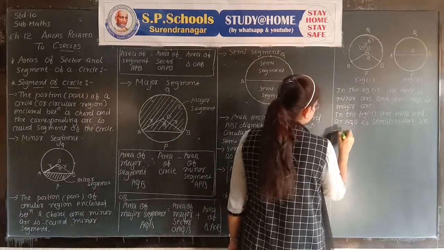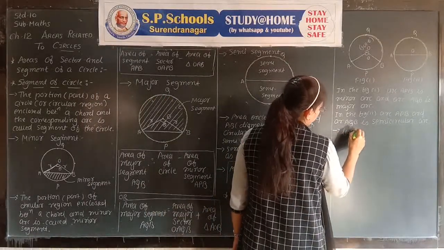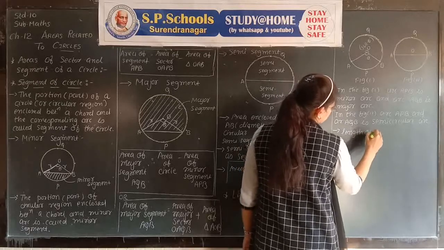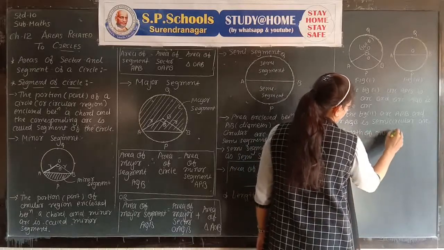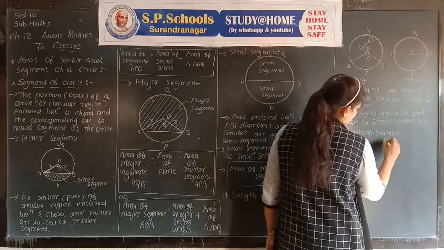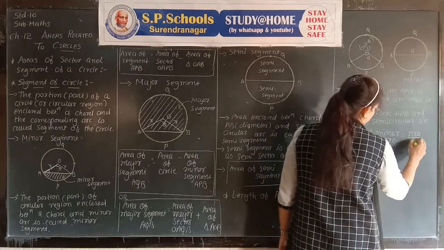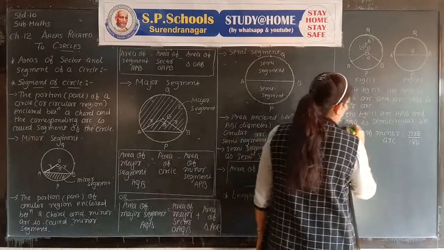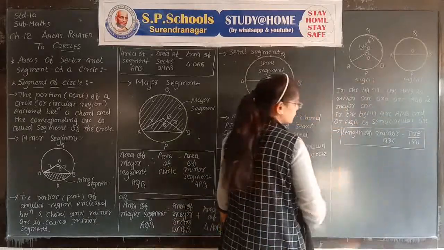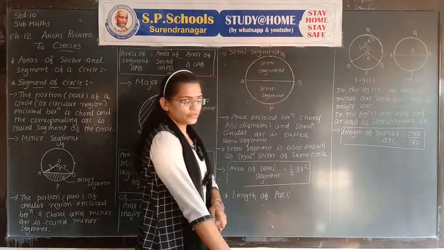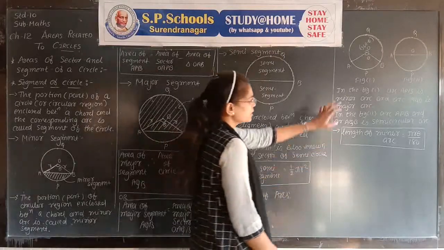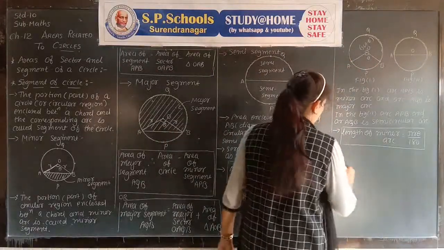First, the length of a minor arc is equal to pi r theta upon 180. Keep in mind the length of the minor arc, where r is the radius of the circle and theta is the angle made by the minor arc.